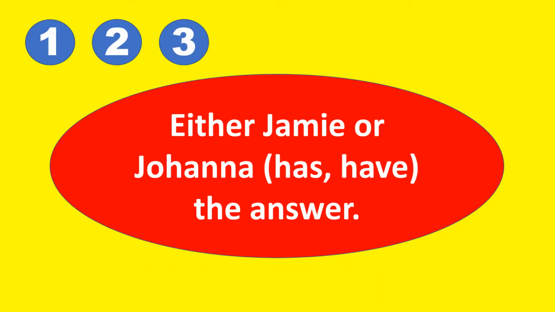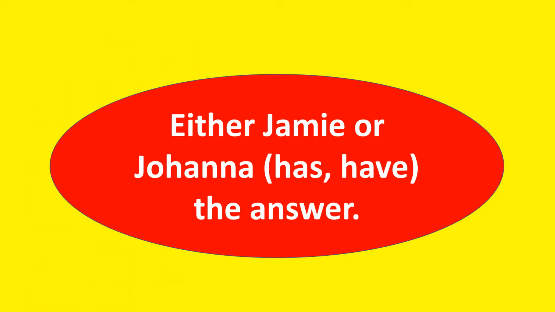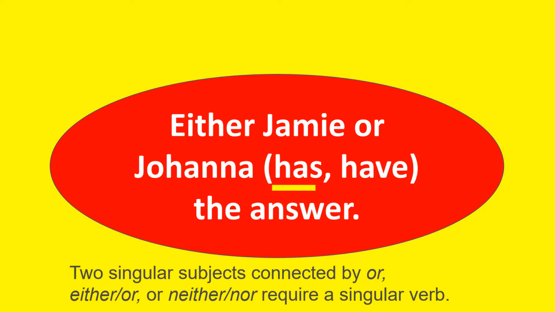Next, either Jamie or Johanna has or have the answer? Your turn to answer. 1, 2, and 3. Your answer must be very good. Has. This time, two singular subjects connected by either and or. So we have a singular verb.